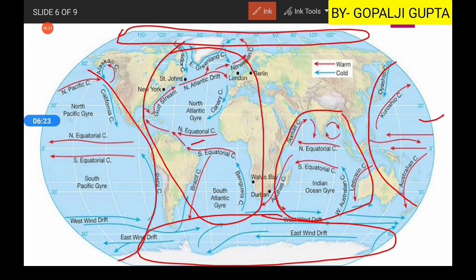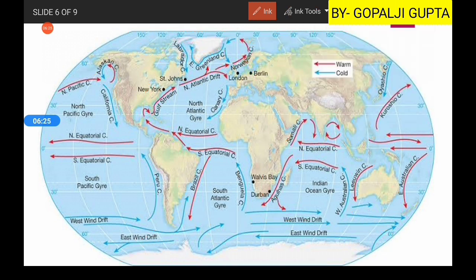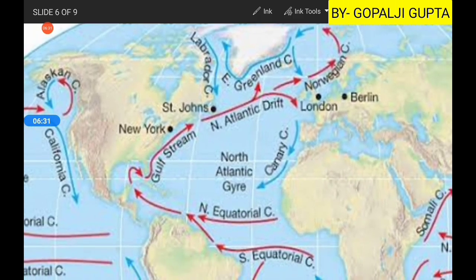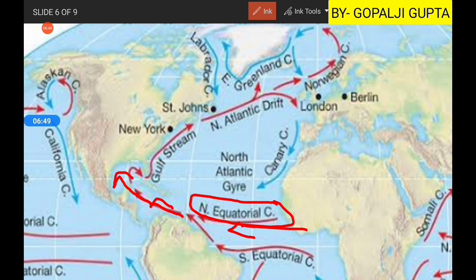Now if we look close to the Atlantic Ocean, what we will see is these are your currents. As I have already told, with the influence of trade winds, the current moves something like this: North Equatorial Current. Then as it reaches here, the current breaks into two parts. One is the Florida Current, which is going into this bay, and the other one is known as your Gulf Stream, which flows something like this. Then you have the North Atlantic Drift, and finally you have the Canary Current.